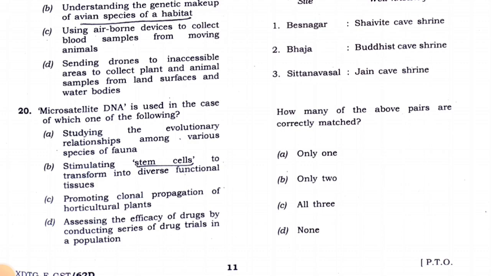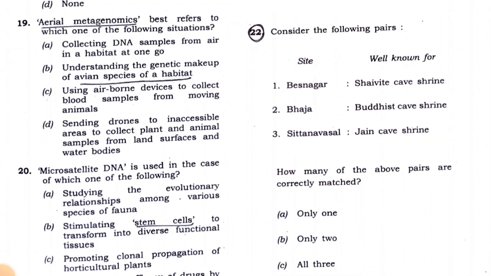So the first option is the correct statement. You have to write in the comments what stem cells are. So just comment. Stimulating stem cells to transform into diverse functional tissues. First statement is correct, studying the evolutionary relationship among various species of fauna.